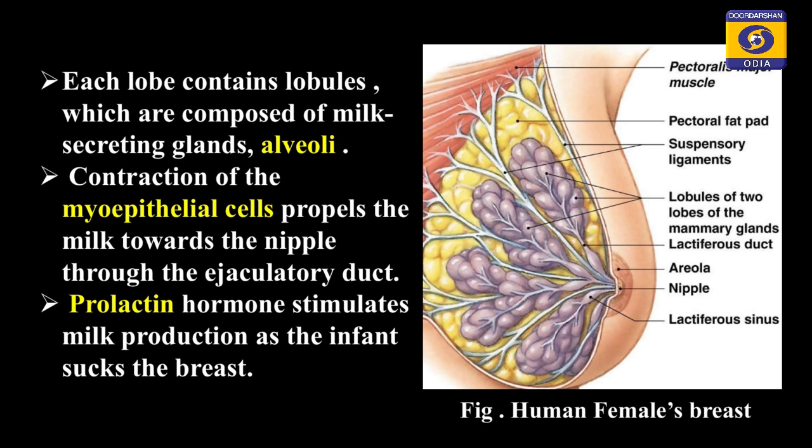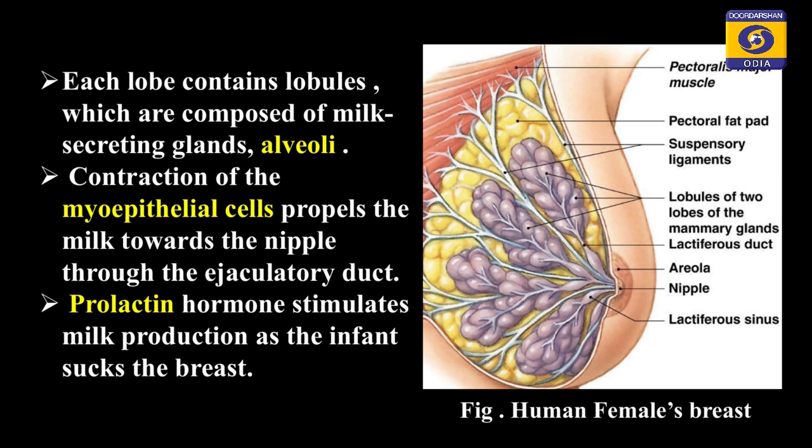On this right side you can see the pectoralis major muscle, seen in red color. That muscle helps in providing support to the breast. There are suspensory ligaments that attach from the muscles and help in holding all these lobules in position.